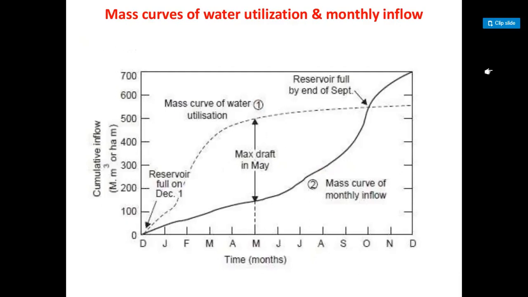Here, cumulative runoff, and here guys, millions of meter cubes or hectare meters. Reservoir full in December, and mass curve of water utilization, reservoir full by end of September, and mass curve of monthly inflow. Here on the x-axis we have the time in months, and on the y-axis we have to take the cumulative inflow.